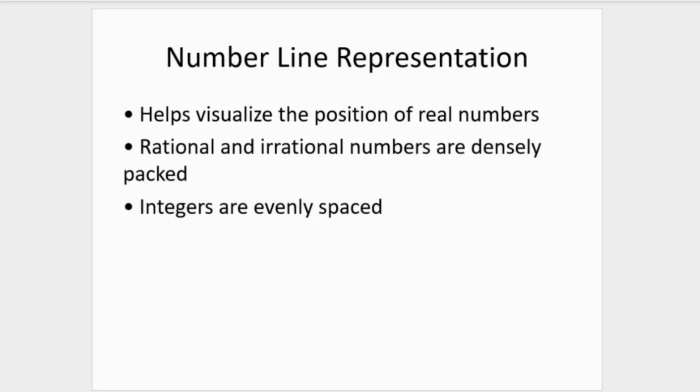The only difference now being that they will be inside all those other little spaces. So if you have 0, 1, 2, 3, 4, when you now introduce a set of rational numbers that are fractions, you'll be having 1 over 2 somewhere between 0 and 1. You'll be having 5 over 4 somewhere between 1 and 2. You'll be having 9 over 2 somewhere between 4 and 5. So of course, the spacing is no longer going to be even as integers are, but each of these number sets can be represented on number lines, and that's the point of this representation.